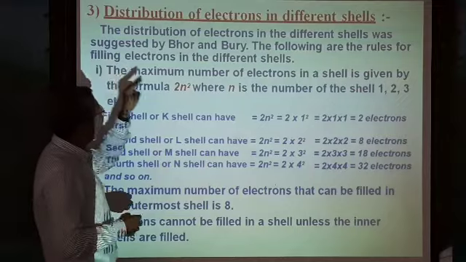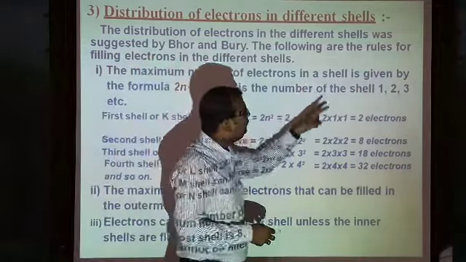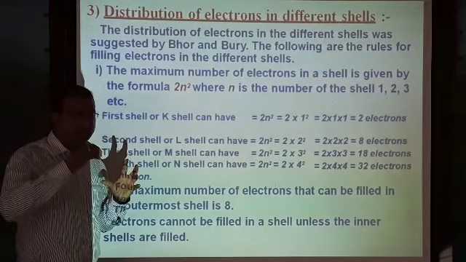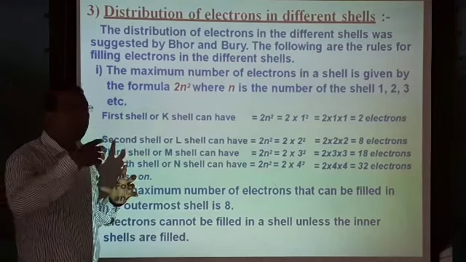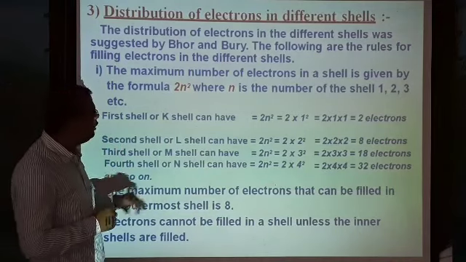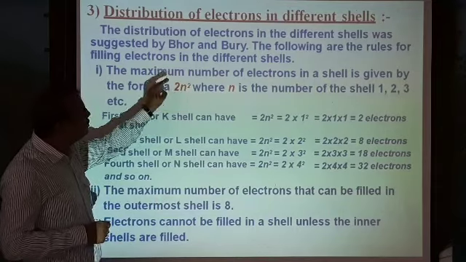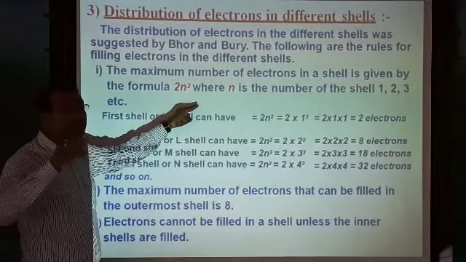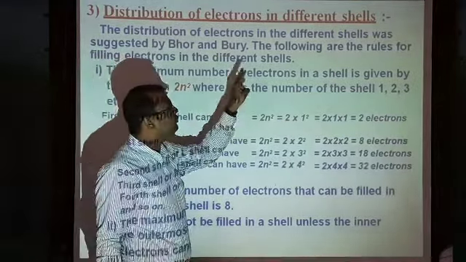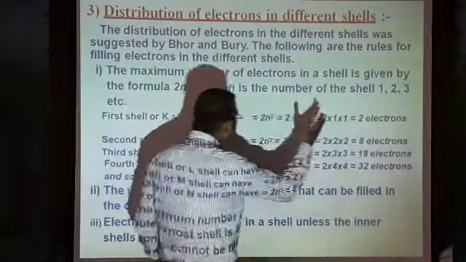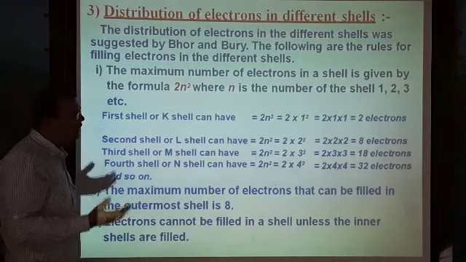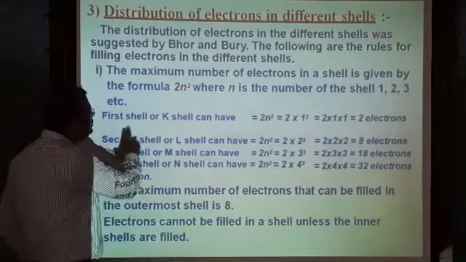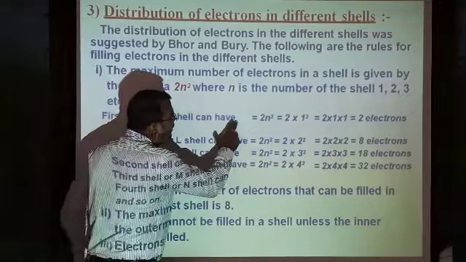First, the maximum number of electrons in a shell is given by the formula 2n square. How can we find the maximum number of electrons present in each shell? We use a small formula called 2n square, which gives us the number of electrons present in each shell, where n is the shell number, either 1, 2, 3, 4, 5 and so on. The first shell, or K shell, can have 2n square.